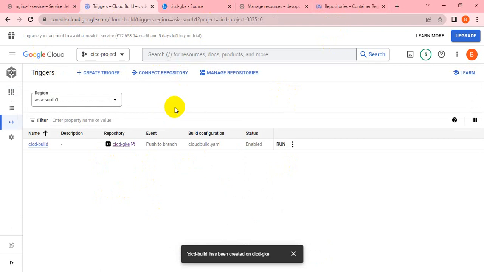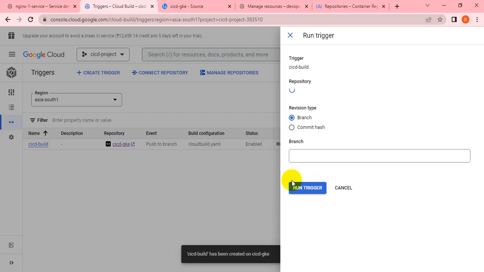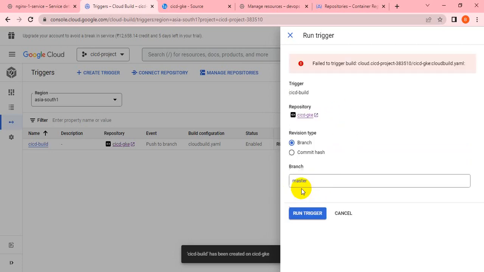As we are triggering this for the first time, we have to run it manually from here. Let me run it. It failed to trigger.